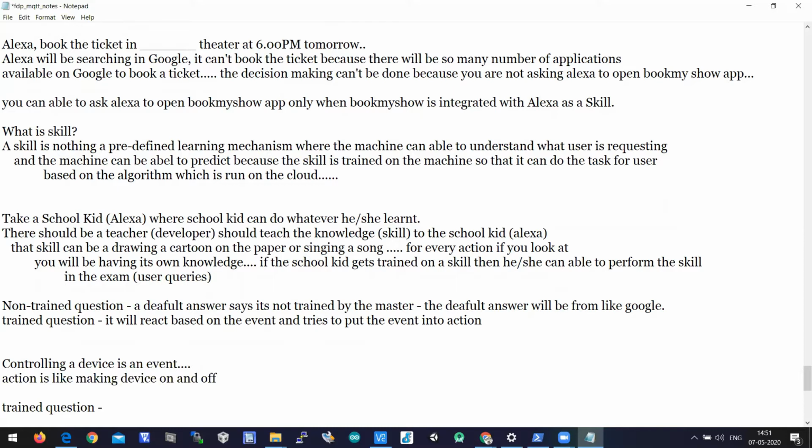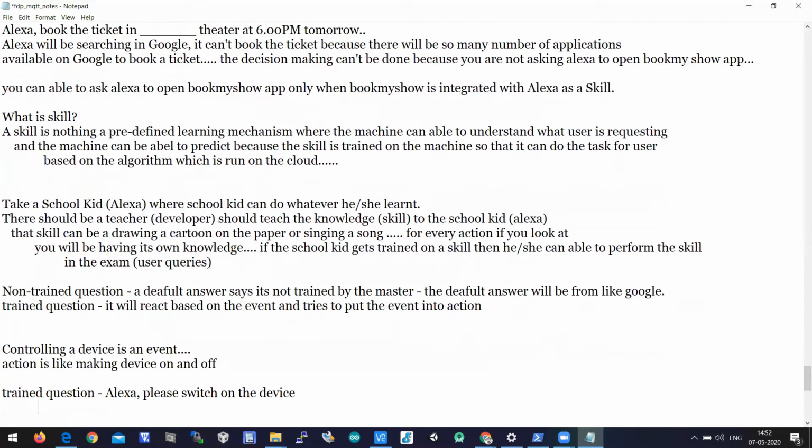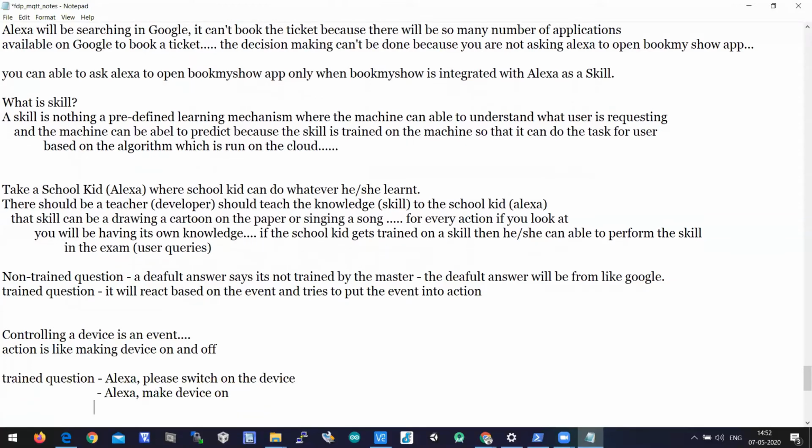You can ask Alexa, please switch on the device. So this is a trained question. What can be another trained question? You can ask Alexa, make device on. Or you can say, Alexa, please put on the device.